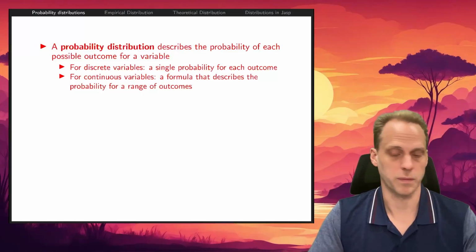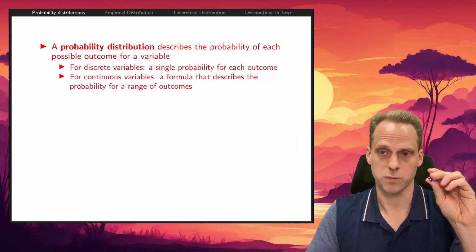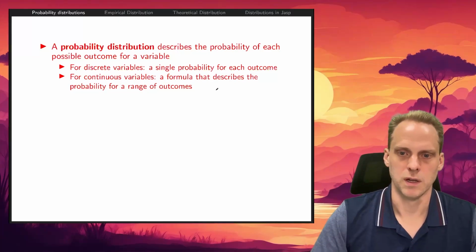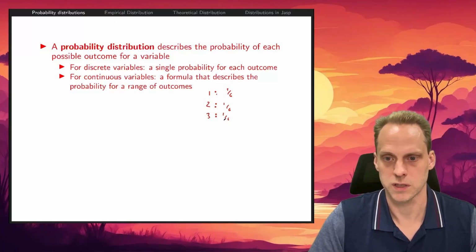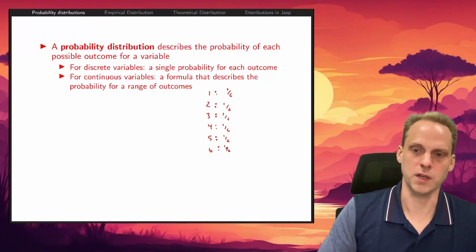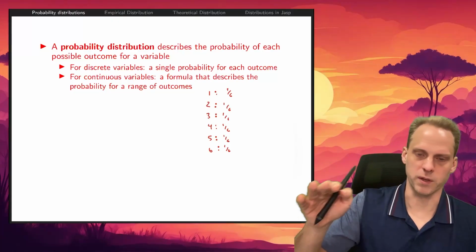A discrete variable might be a dice, and each side has a 1 in 6 probability. So the discrete distribution would be literally: throwing a 1 is 1 over 6, throwing a 2 is 1 over 6, 3, 1 over 6, 4, 1 over 6, 5, 1 over 6, and 6, 1 over 6. A continuous variable is usually a mathematical expression that describes probability for a range of outcomes.